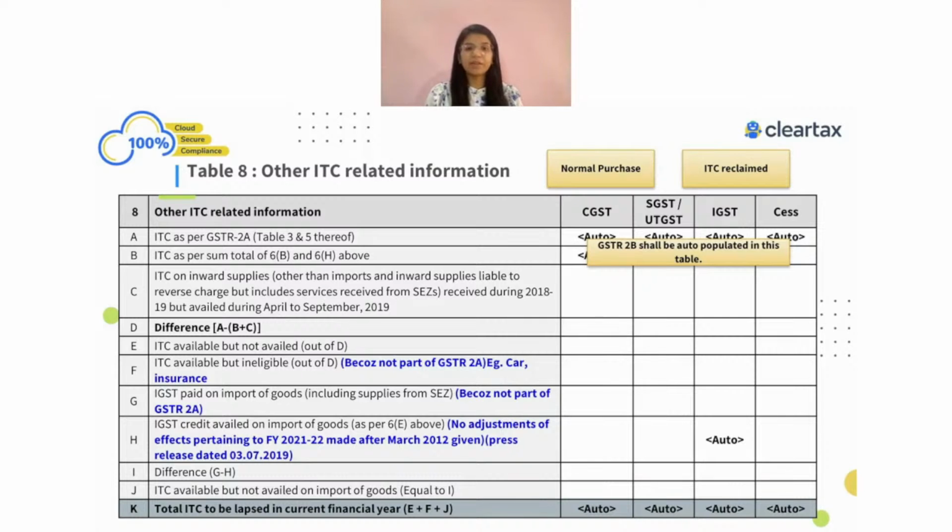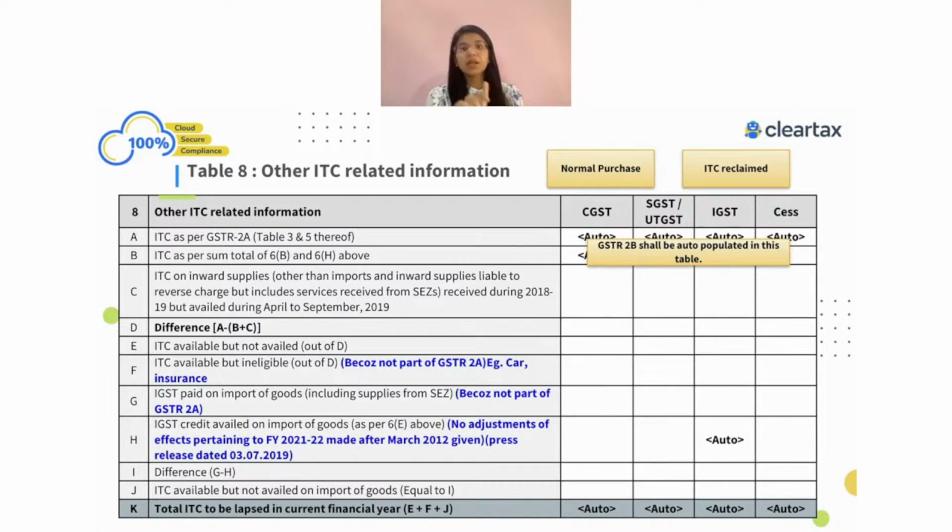I think Pratik is asking if I can just repeat it. So here what I was saying is that when we look into 8A, it always has the invoices minus credit note information, which means ultimately the value over here would be 80. But when we look into 8B, unless in your GSTR 3B itself you have shown the net figure, invoices minus credit note, if you have done that, then there is no problem. You will always see 80 rupees here also.